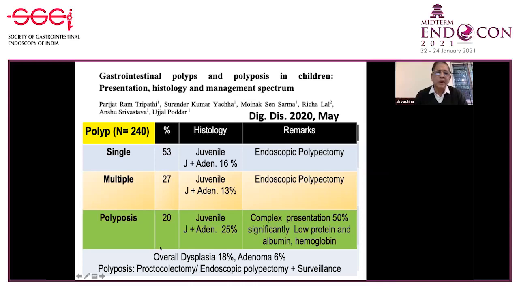Overall, dysplasia among these 240 cases was 18%, and adenoma was present in 6% of these cases. Of the polyposis coli patients, the majority actually required proctocolectomy, and some were subjected to endoscopic polypectomy, and all the polyps were removed. This was followed by the surveillance protocol for these children.